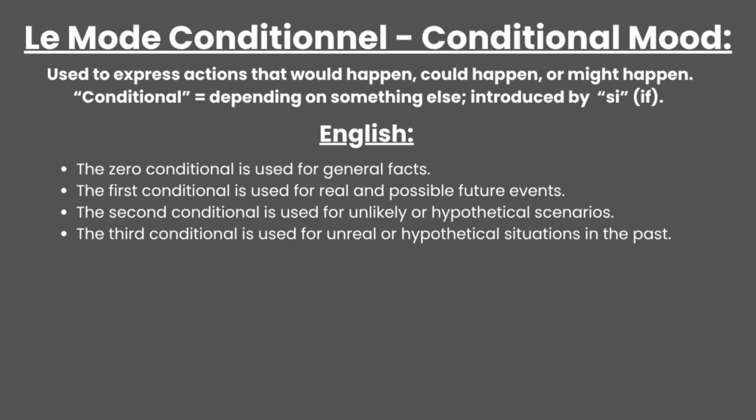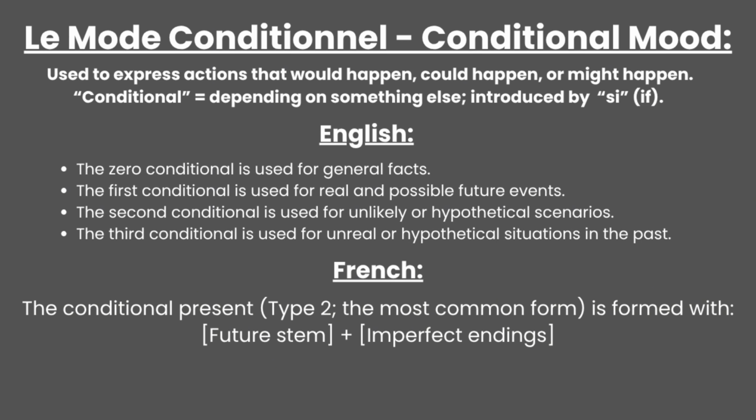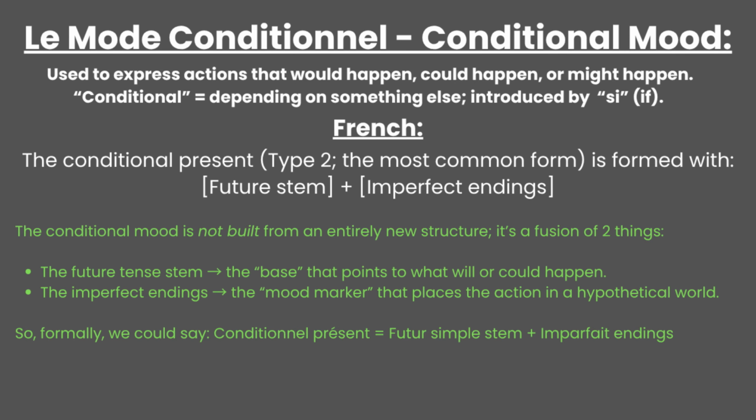In French, however, there are fewer types, but the good thing about the mood is that it's a fusion of two concepts, specifically type 2. Conditional type 2 uses verb stems from the future simple tense and imperfect endings. We can see that future stems give the idea of the action being in the future, while imperfect endings soften it, expressing potentiality rather than certainty. That's also why the conditional often corresponds to would in English. It's like the future seen through possibility instead of certainty.